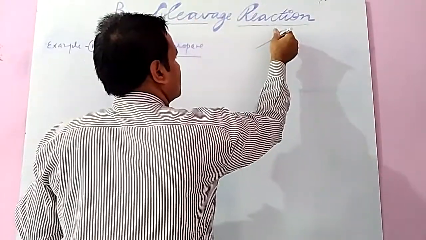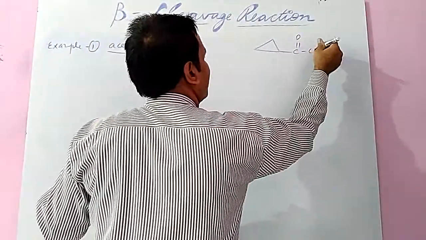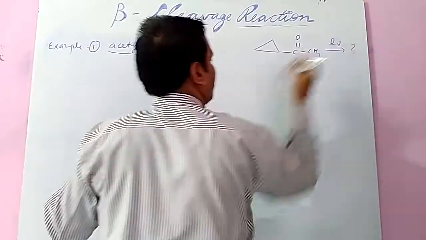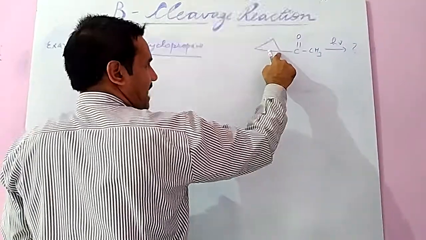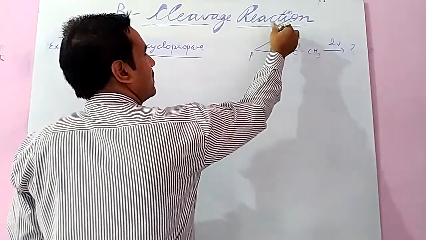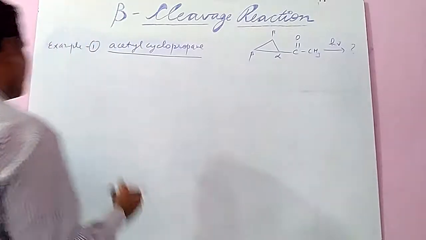This is the cyclopropane group and this is the acetyl group. When light is irradiated, what will happen? Nearest to the carbonyl group, this is the alpha position, this is the beta position, and this is also a beta position. So it may cleave like this or like this.